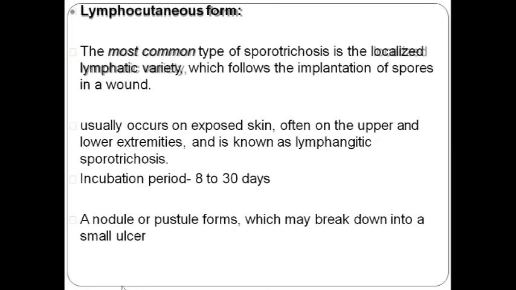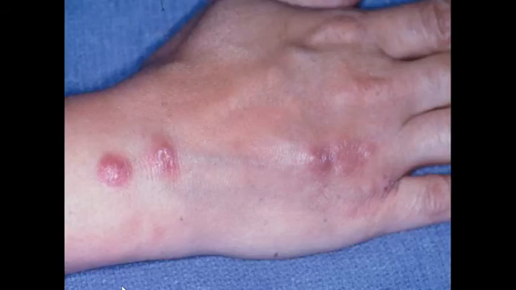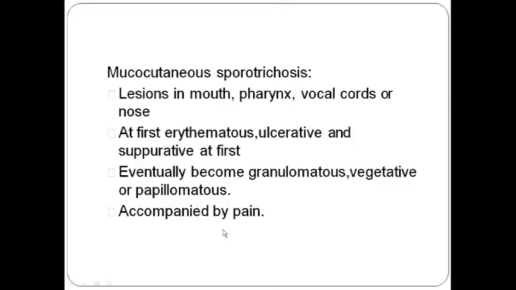So lymphocutaneous sporotrichosis, we have seen how it occurs. Okay. Here we can see multiple small raised red colored lesions present over the dorsum of the hand, and the lesions are usually spreading through the lymphatics. Okay. So after a few days or few years they become large, granulomatous, vegetative or papillomatous.